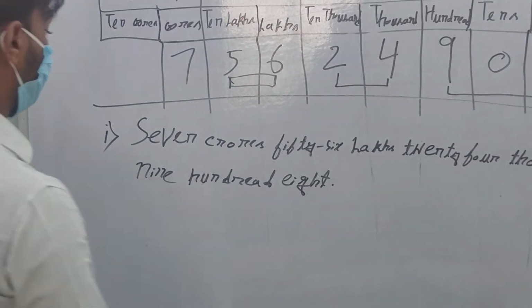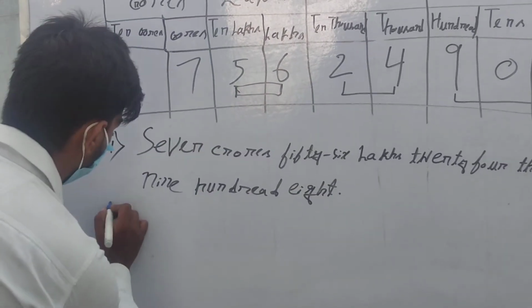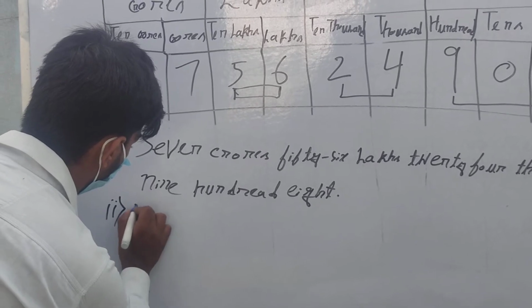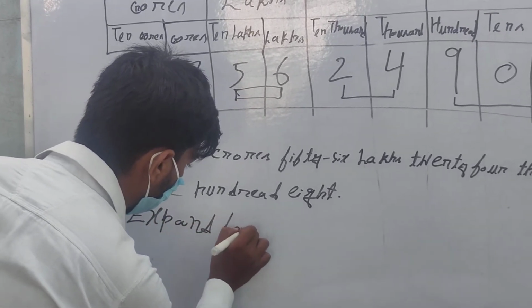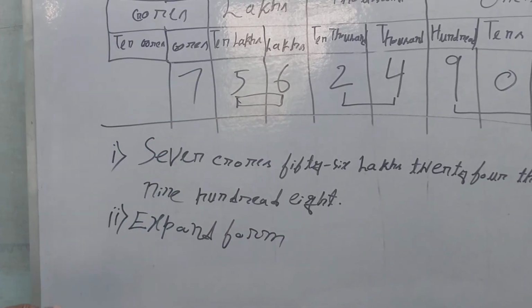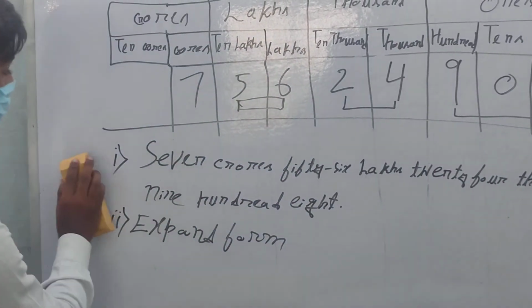Now we will learn expanded form. If the question says write in expanded form, how will we write it?